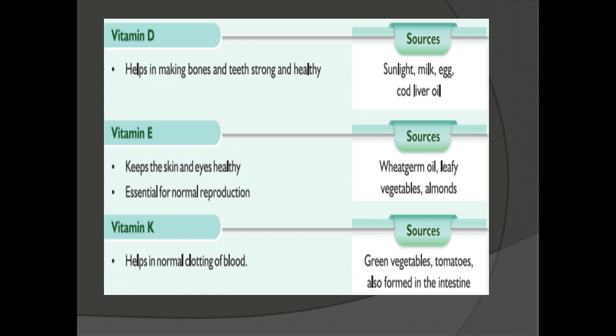The different types are vitamin A, B, C, D, E, and K. We saw the functions of those vitamins and their sources.